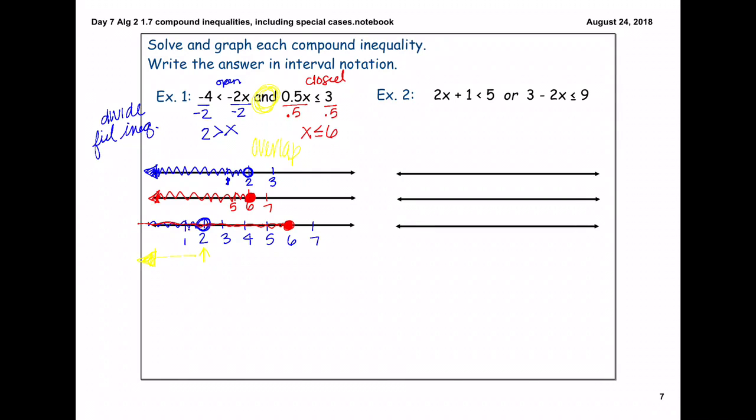So writing in interval notation, we are approaching negative infinity, so we use a parenthesis instead of a bracket. 2 is not included, so we use a parenthesis as well.